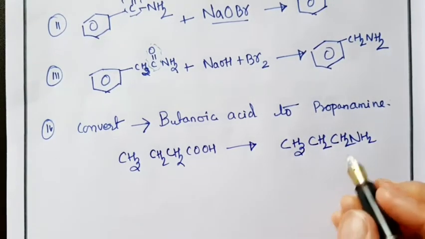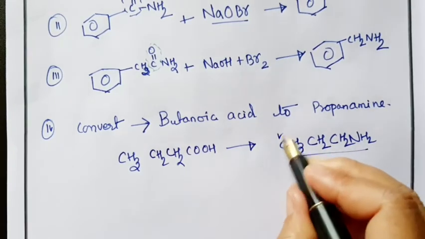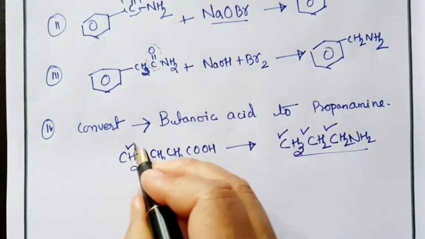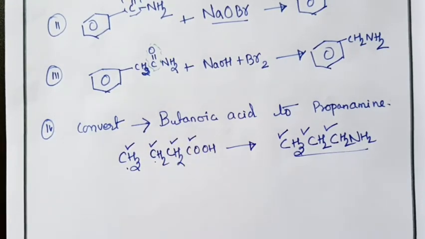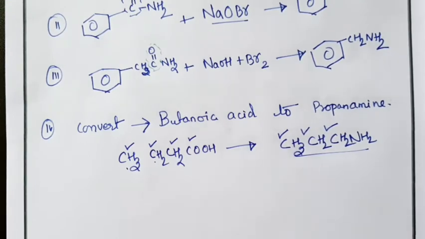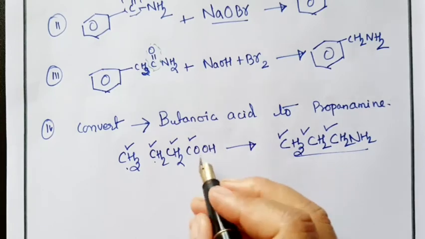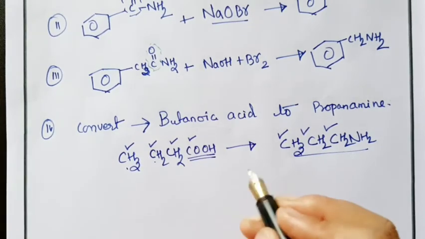Here there is one carbon atom less, right? One, two, three here, and in the other case how many carbon atoms are there? One, two, three and four. So that means one carbon is getting lesser here, right? So we have to do Hofmann bromamide reaction. For Hofmann bromamide reaction, what you need is amide. Now you have a functional group like acid, so you need to convert this to amide.